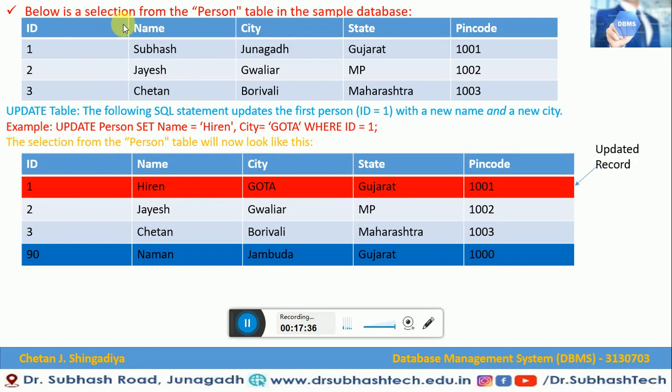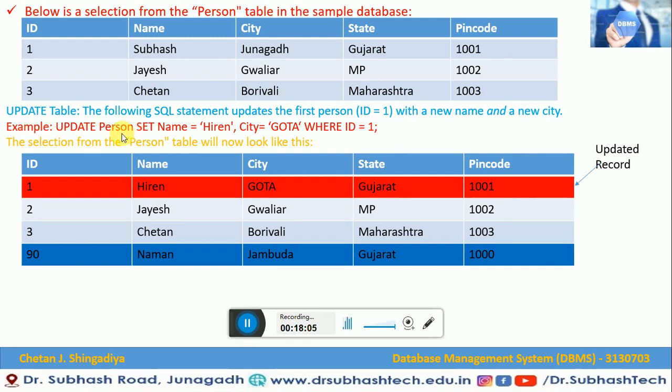Now have a look here. Let us see the example of the UPDATE statement. Below is a selection from the person table in a sample database. This sample database is given to us in a table format. We have to update our record when ID equals 1. The following SQL statement updates the first person, ID equals 1, with a new name and new city. So what could be the syntax for that?